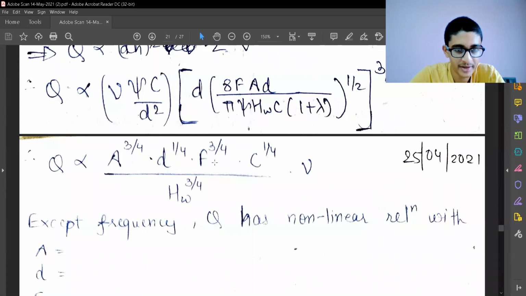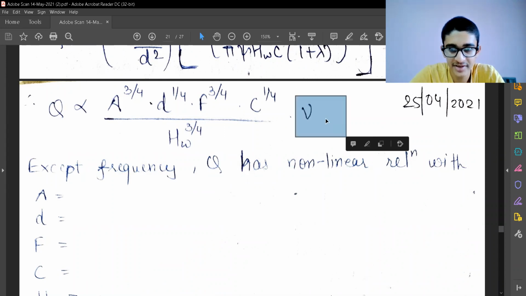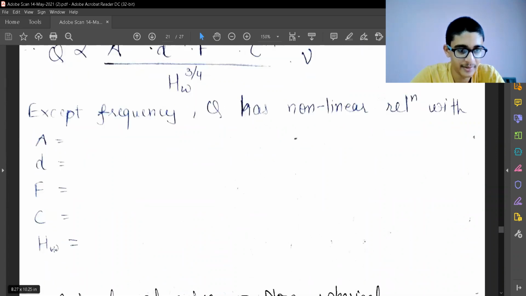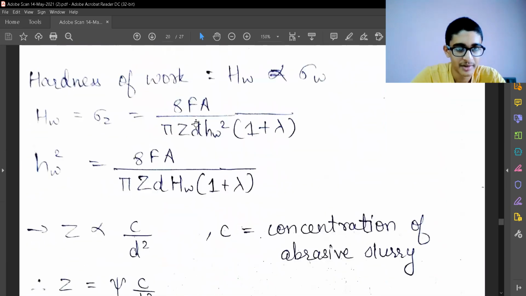So area, diameter, and these are all non-linear terms, you must remember. We'll see that this non-linearity is actually seen when we do the machining also. So except frequency, Q has non-linearity. Except frequency, it has a non-linear relation with A, D, F, C, and HW. So hardness, concentration, force, frequency, diameter, everything. So except frequency, it has non-linear terms.